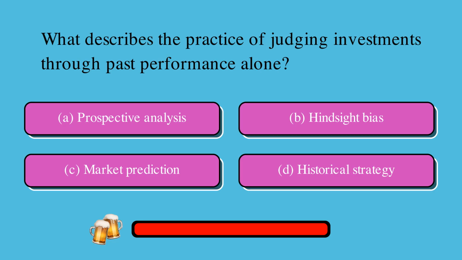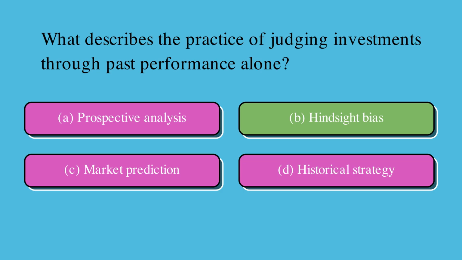What describes the practice of judging investments through past performance alone? Is it A, perspective analysis, B, hindsight bias, C, market prediction, or D, historical strategy? The correct answer is B, hindsight bias.